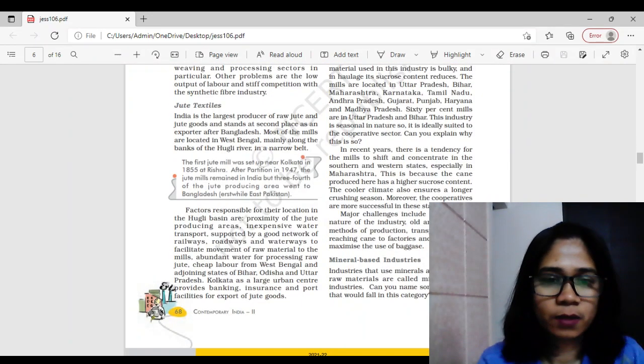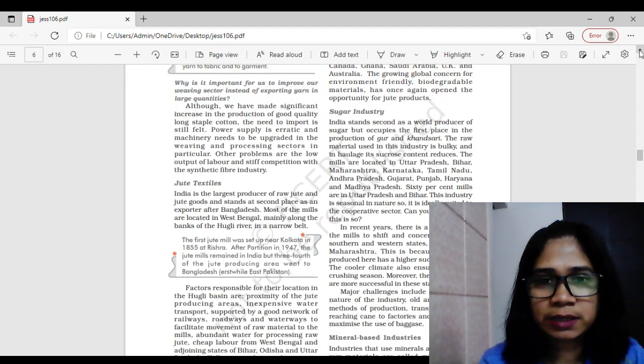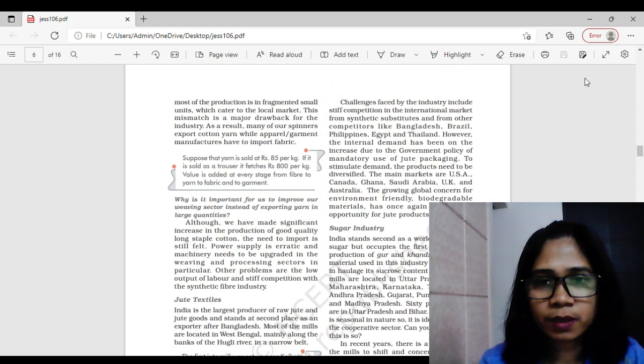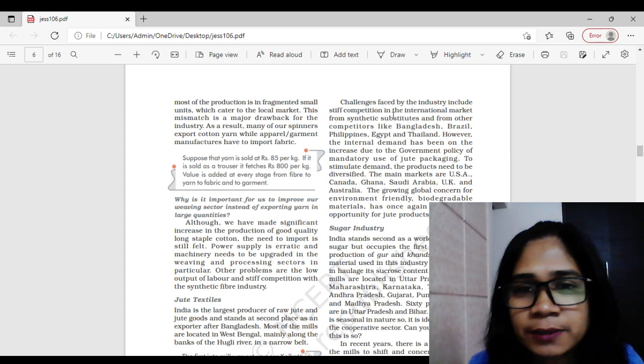Jute industry, right? And your answer is towards the right hand side here. Now, what are the challenges faced by the jute industry? Look here.